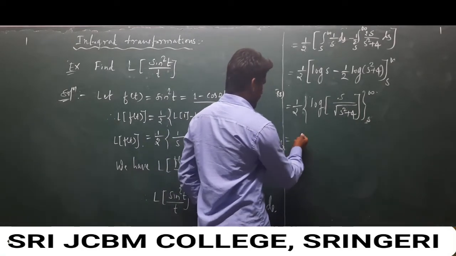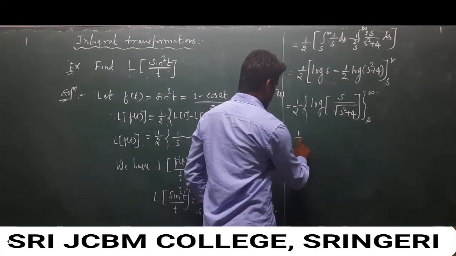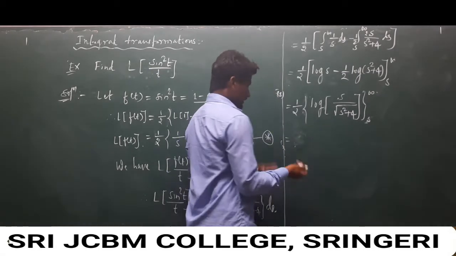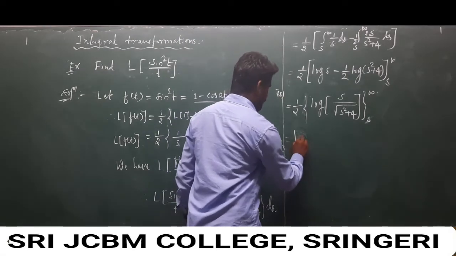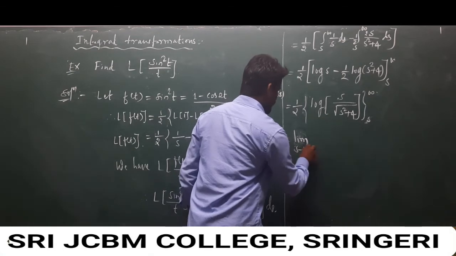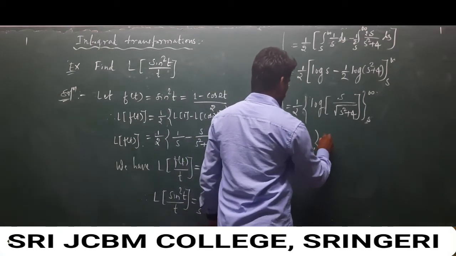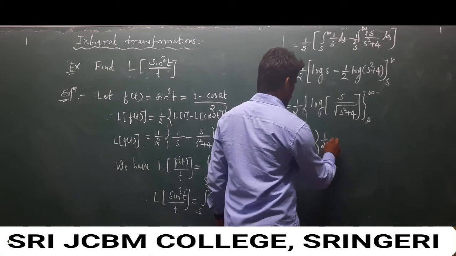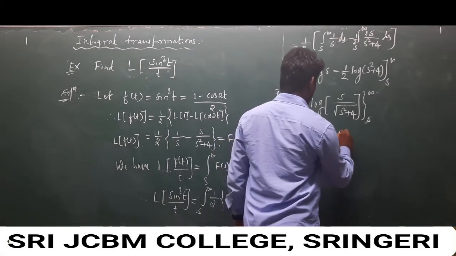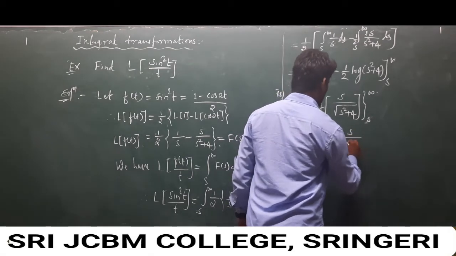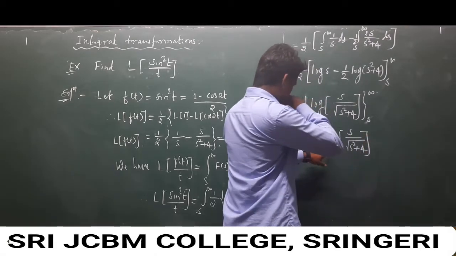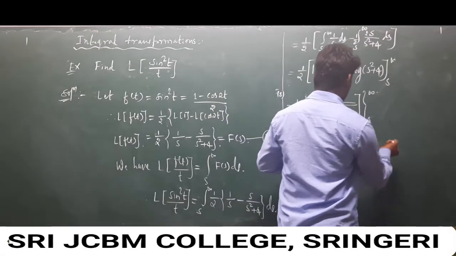So here I will take 1 over 2, and another step: limit of s as infinity, upper limit value, 1 over 2 log of s over square root of a square plus 4, upper limit value.